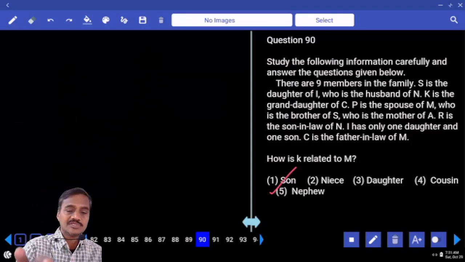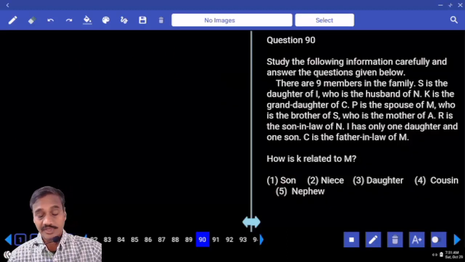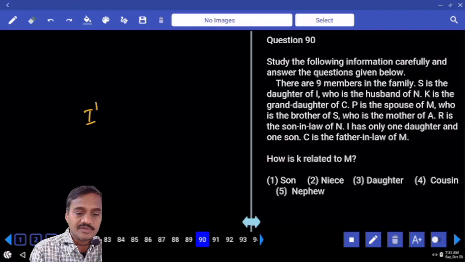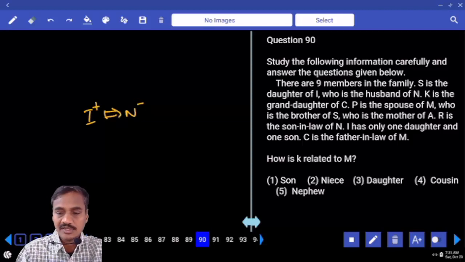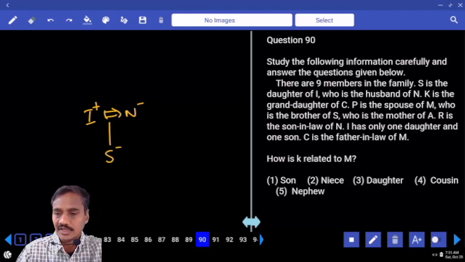There are 9 members in a family. Blood relations. Now, there are 3 questions given under this blood relations. S is the daughter of I. I is the husband of N. I and N are a married couple. I is a male, N is a female. And S is the daughter of I. S is a female. And I is the husband of N.